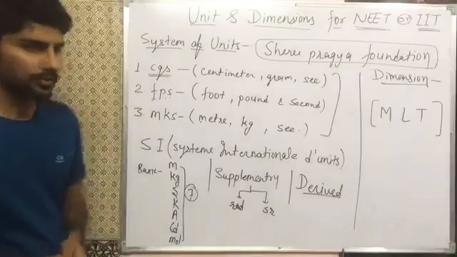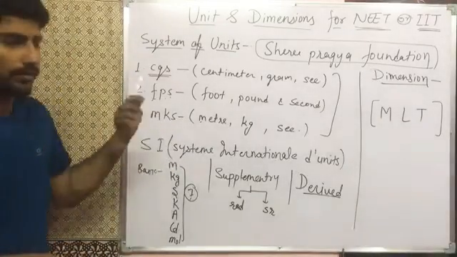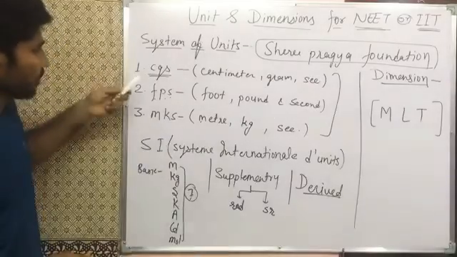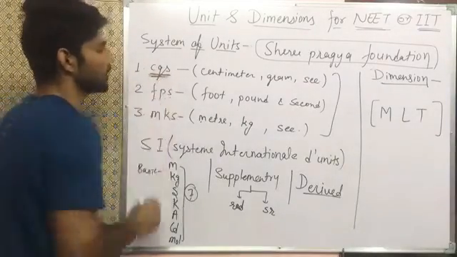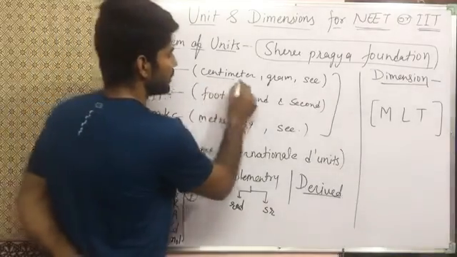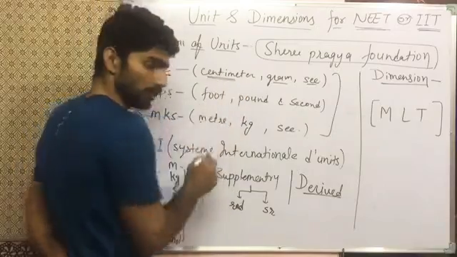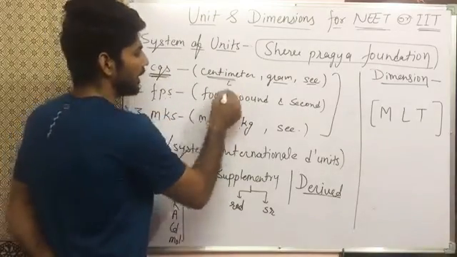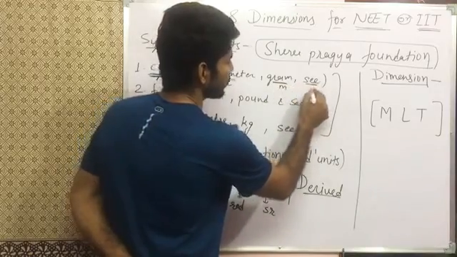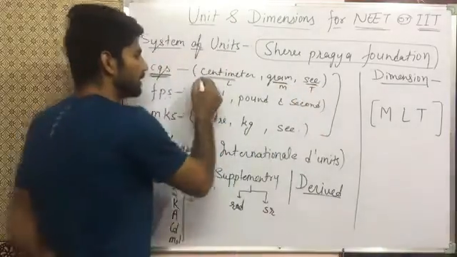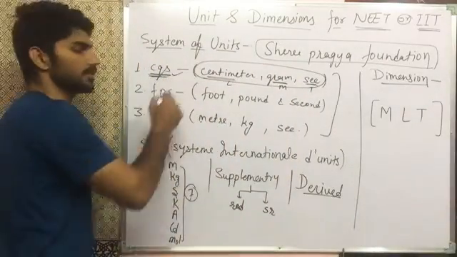In units and dimensions, there were three systems that were used previously. First one was the CGS unit system. CGS means centimeter, gram and second. Centimeter is the unit to measure length, gram is the unit to measure mass, and second is the unit to measure time. So these three basic units were used in the CGS system.